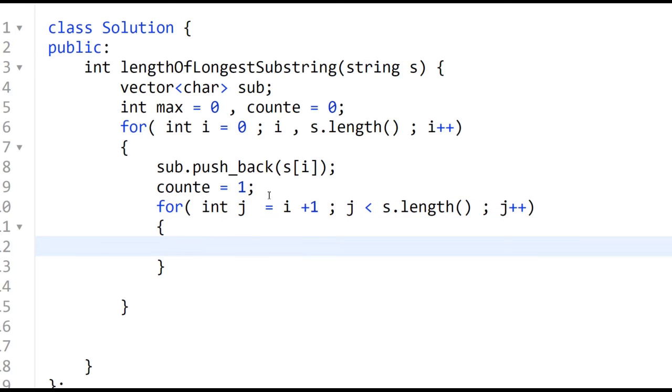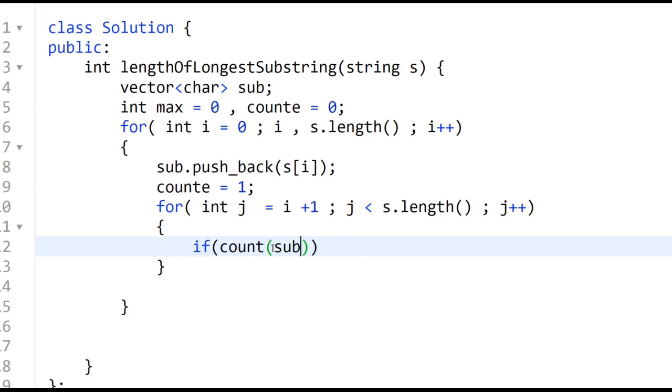After that we have to check if s of j is already present in the substring or not. For that we have a method in vector, the count function, which counts the occurrences of the input element.